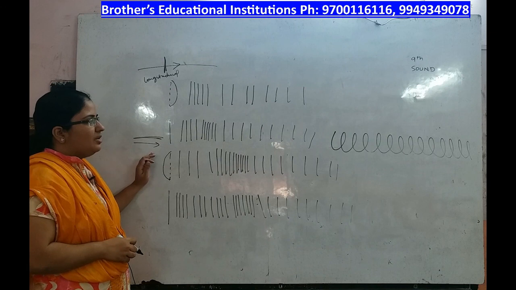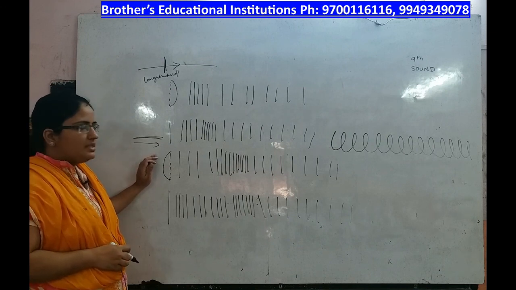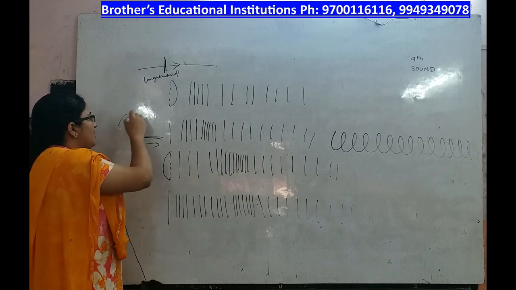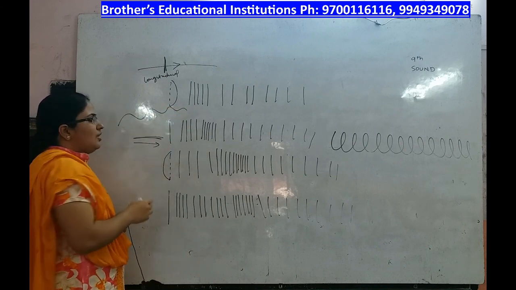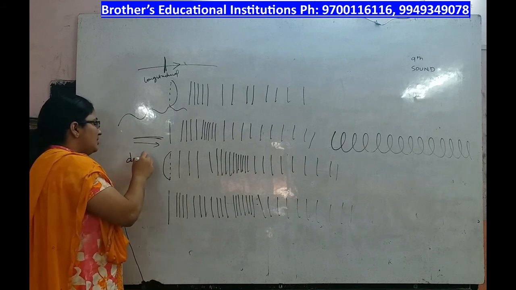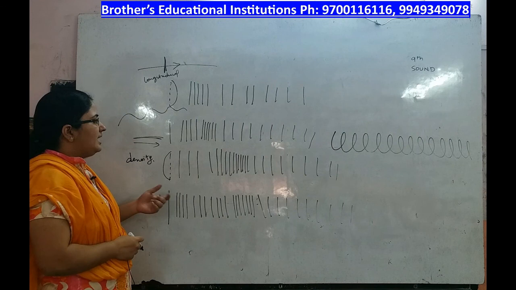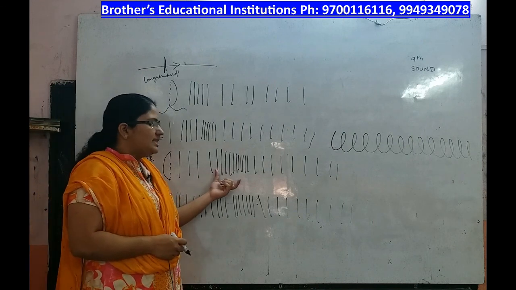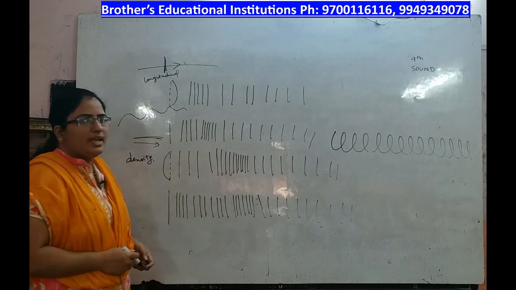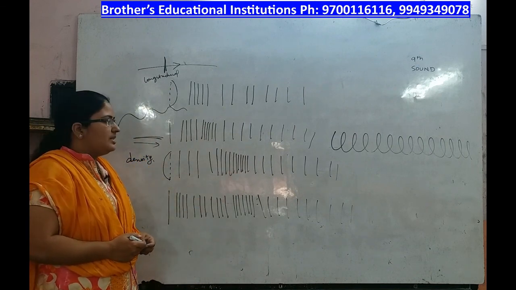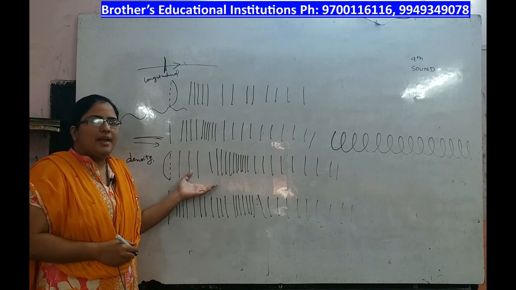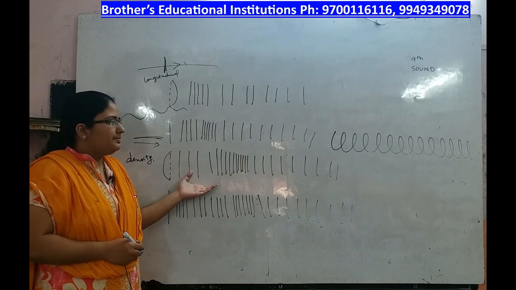Sound waves are longitudinal waves. In transverse waves, the shape of the medium changes, whereas in longitudinal waves, the density of the medium changes. During a compression, the density of the air increases. During a rarefaction, the density of the air decreases. So this is how the disturbance reaches our ear and we hear the sound.